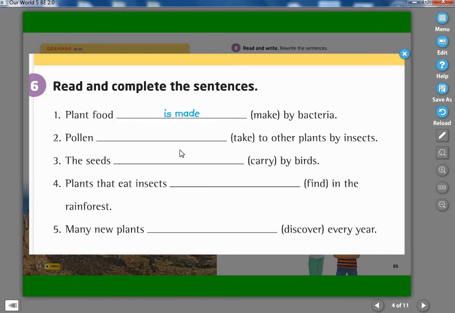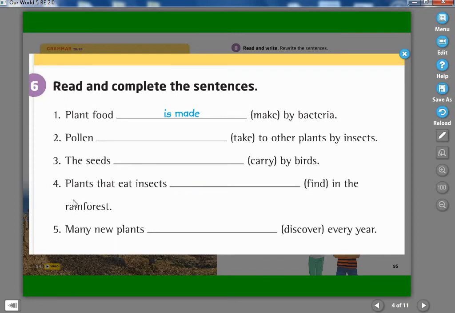Okay. Number 3, the seeds are carried by birds, because this is plural. Number 4, plants. This is the object.